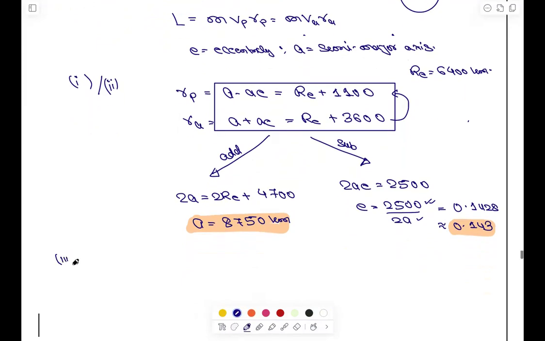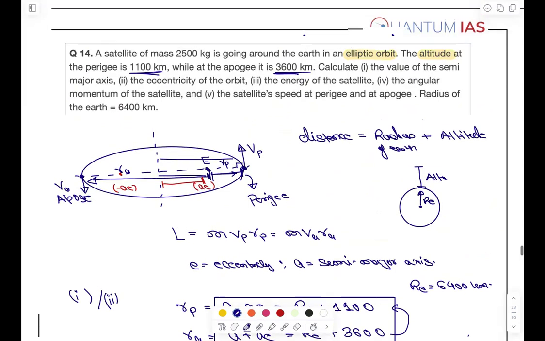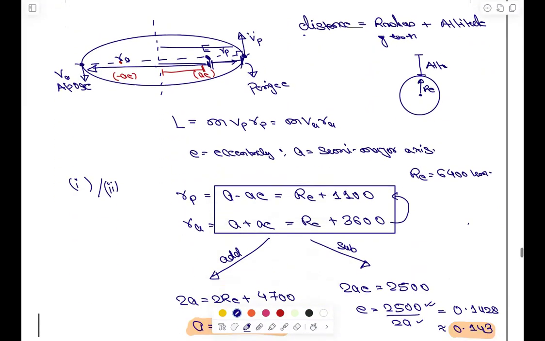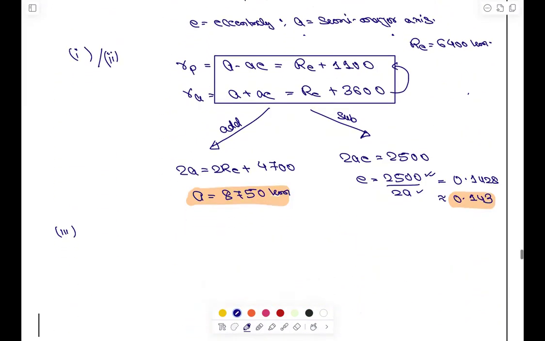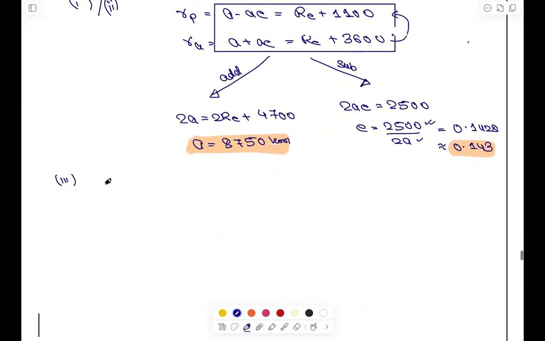The third thing we have to find is the energy of the satellite, right? So energy of the satellite, we can find it. So energy E is minus G M m upon 2A. This is the mass of Earth and this is the mass of satellite.